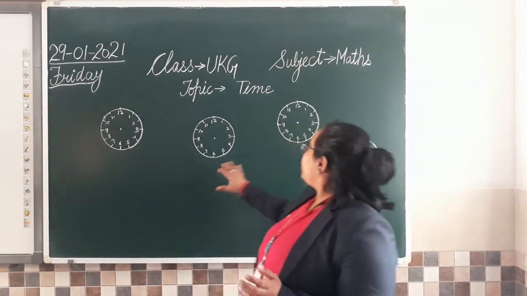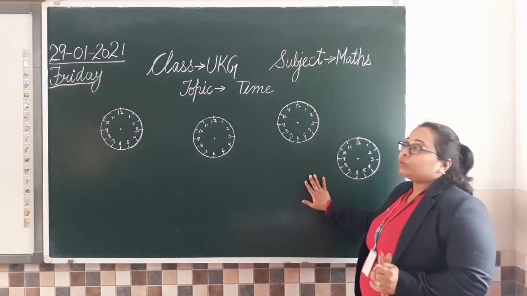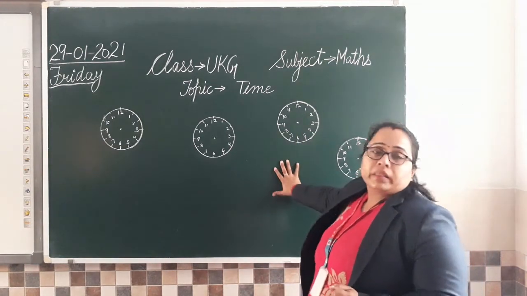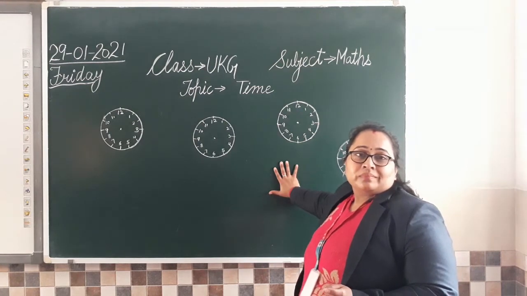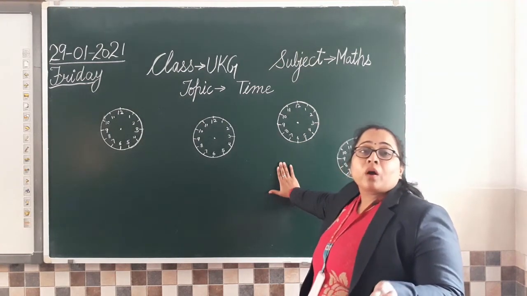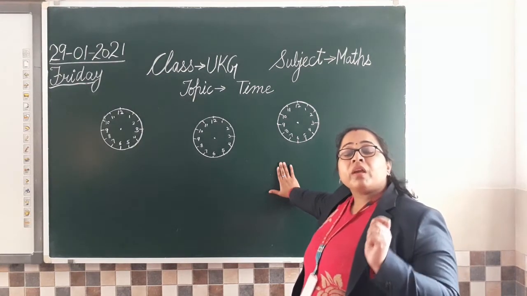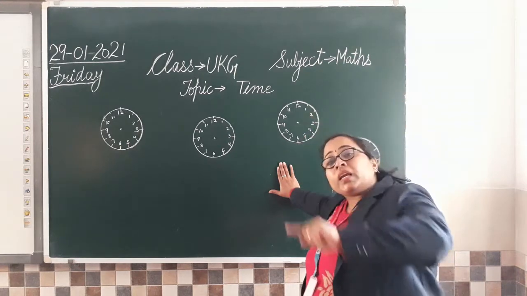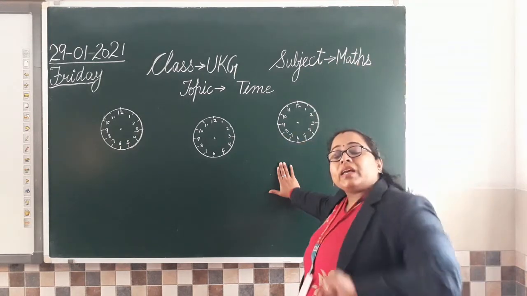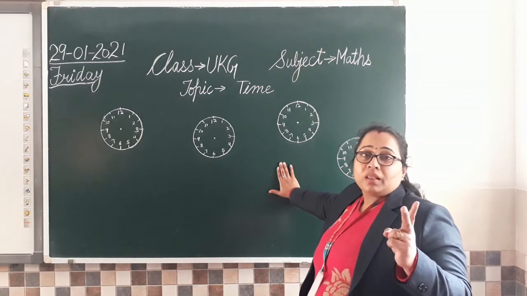See, I have drawn some clocks here on the board. Now if I ask you, can you read them? Can you read this clock? No, you cannot, because there is something missing in it. The very important thing which keeps moving. What is that? One is big, one is small.